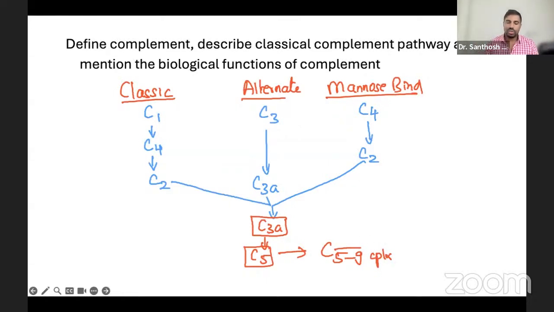So basically you're remembering these things. C1 complement activates, C4, complement C2, and then C3a is activated, then C5, then C5 active, C5 to 9. This is the membrane attack complex. This you have written.